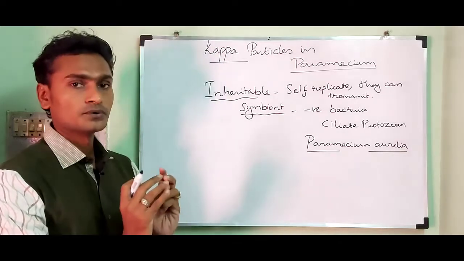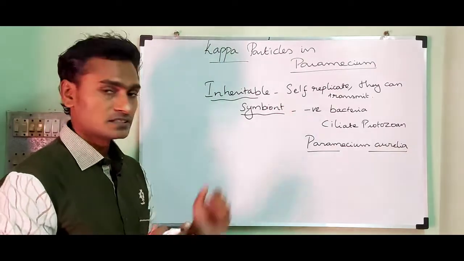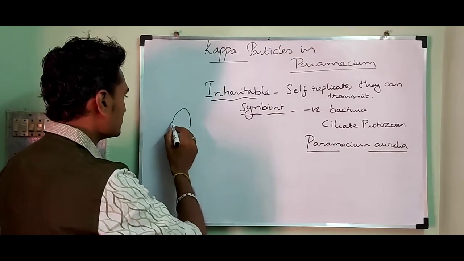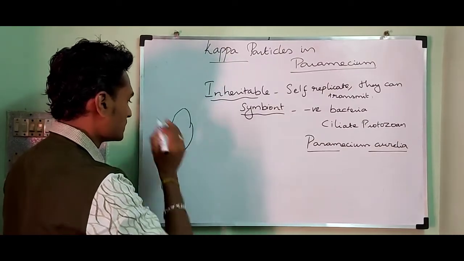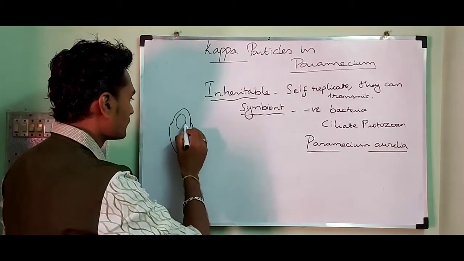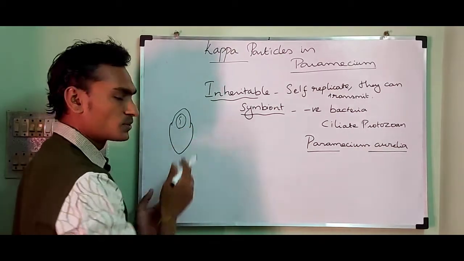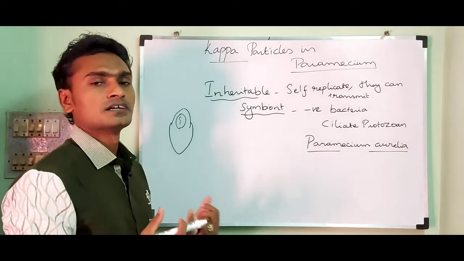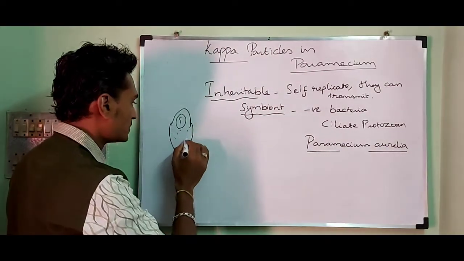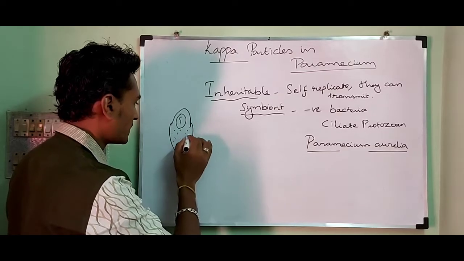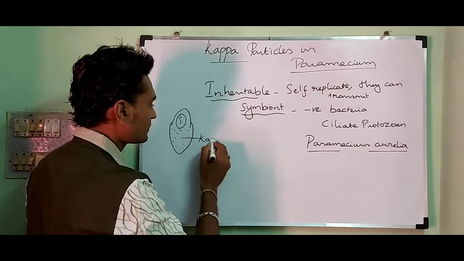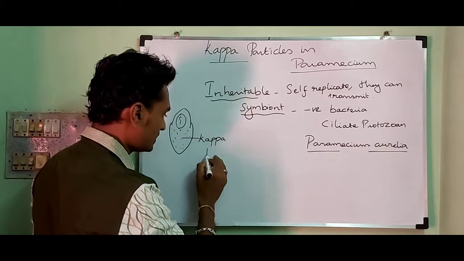Now I will explain that concept with a diagram. Please consider this is a Paramecium. It contains a nucleus, and in the nucleus it contains chromosomes, genes and DNA. This is the cytoplasm of Paramecium, and in the cytoplasm it contains Kappa particles.